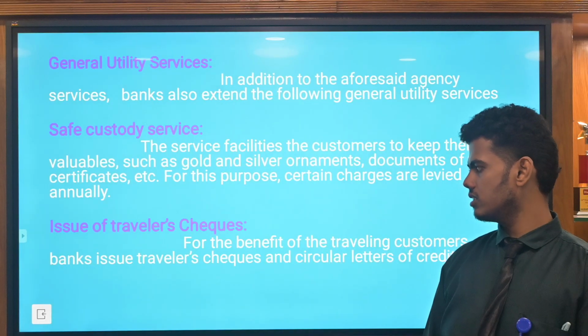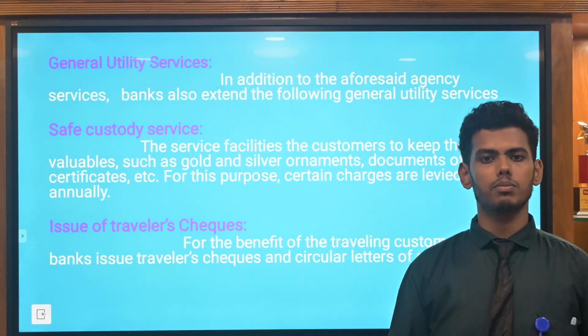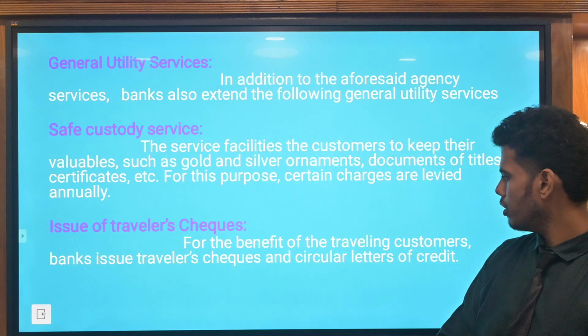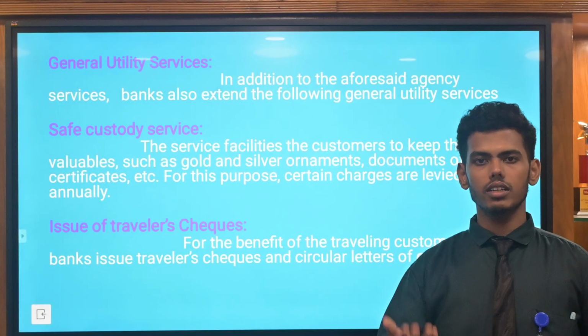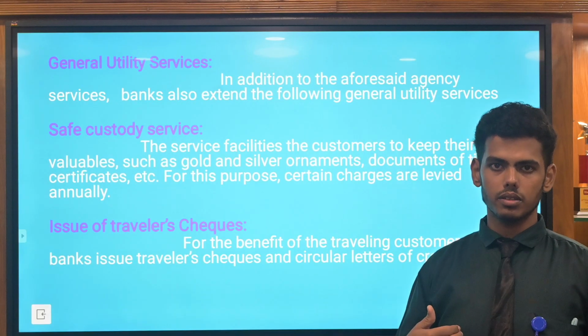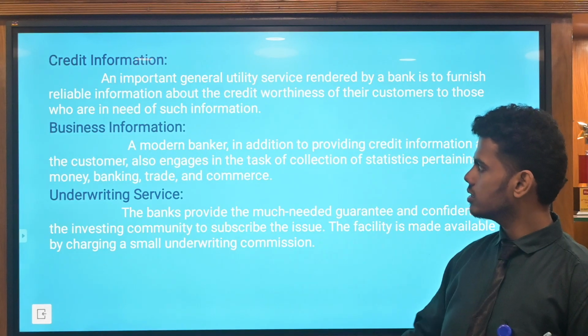And issue of traveler's checks. Issue of traveler's checks means the bank issues traveler's checks for the benefit of traveling customers.